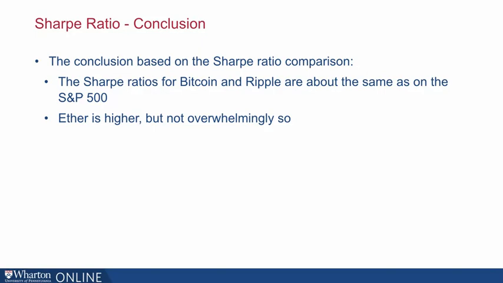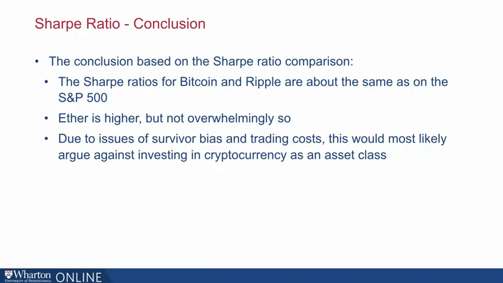So if we are going to base our asset allocation on the Sharpe ratio comparison, I would say this argues against investing in cryptocurrency. Whereas it's true that these cryptocurrency returns are high, if we look at the risk, the return per unit of standard deviation is not very high. So once we take issues of survivor bias and trading costs into account, the Sharpe ratio analysis argues against investing in cryptocurrency.